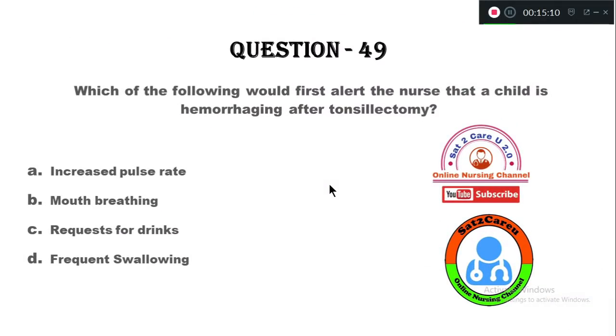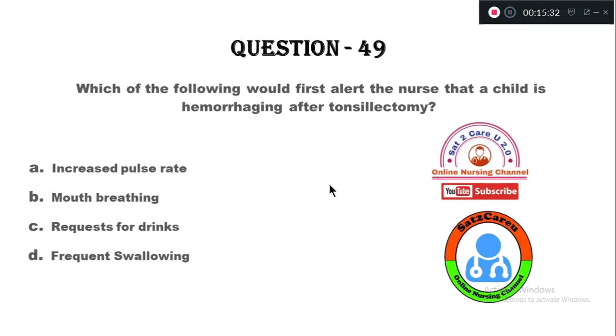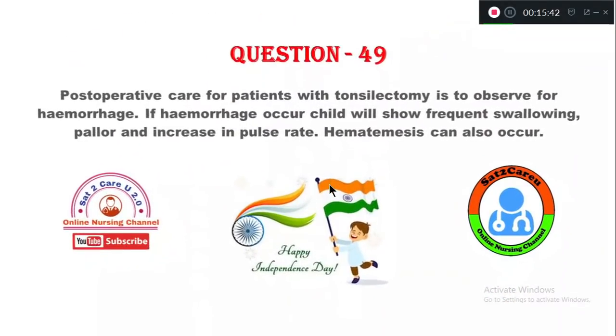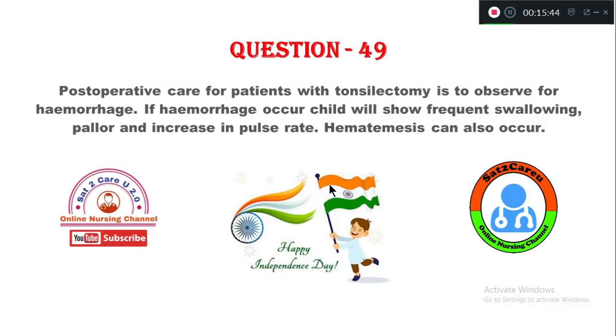Question number 49. Which of the following would first alert the nurse that a child is hemorrhaging after tonsillectomy? Option A, increased pulse rate. B, mouth breathing. Option C, request for drinks. Option D, frequent swallowing. So the sign and symptom is frequent swallowing. Option D indicates the child is having hemorrhage following the tonsillectomy procedure. For question number 49, the rationale is here, you can read it.